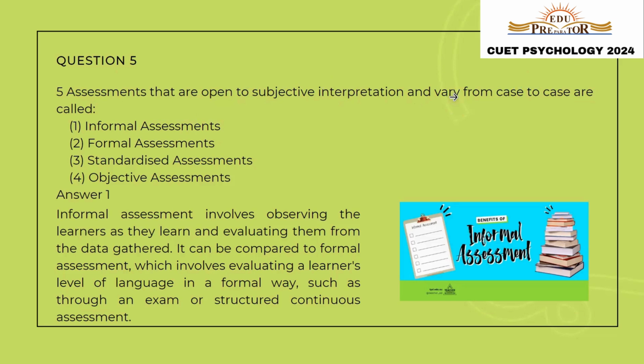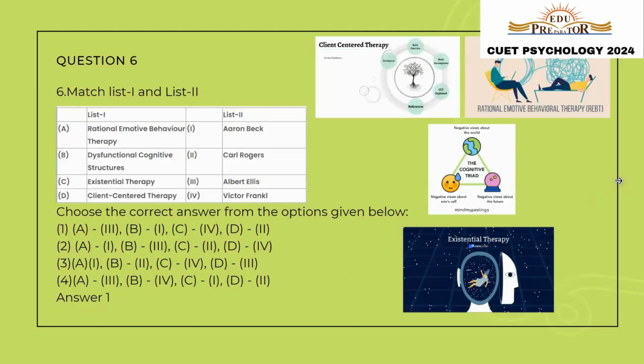Such type of assessments are known as informal assessments. They involve observing the learners as they learn and evaluating them from the data gathered. There is no fixed interpretation. The interpretation varies from one person to another, and the assessment also varies from one case to another. So such assessments are known as informal assessments. So the correct answer is option number 1, informal assessments.